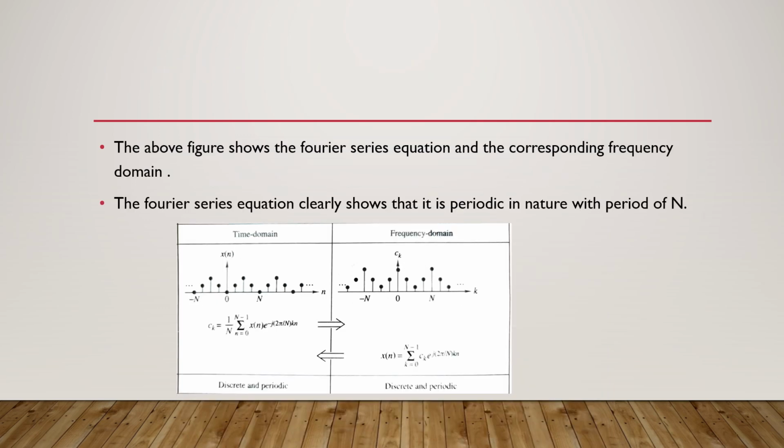So let us look into the equation of the time domain. Here it shows e power minus j 2 pi by N into kn. So it clearly shows that it is periodic with periodicity N.